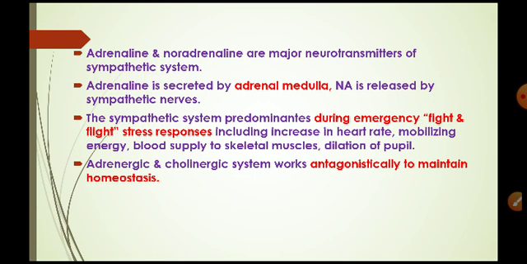Adrenergic and cholinergic systems work antagonistically to maintain homeostasis. Means the adrenergic system and cholinergic system work opposite to each other to maintain the constant internal environment of the body. The adrenergic system is also known as the sympathetic system and the cholinergic system is also known as the parasympathetic system.